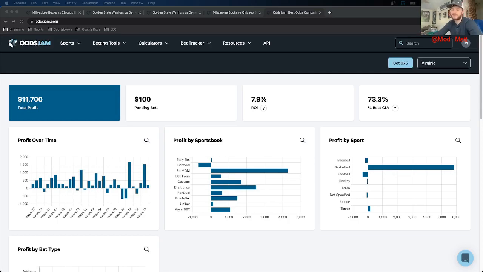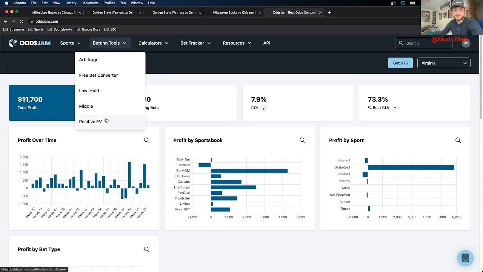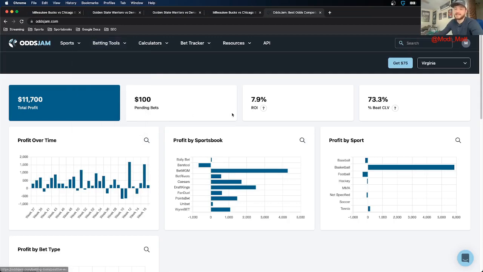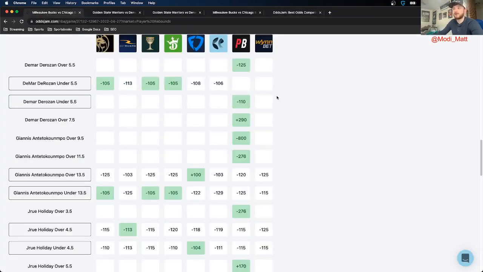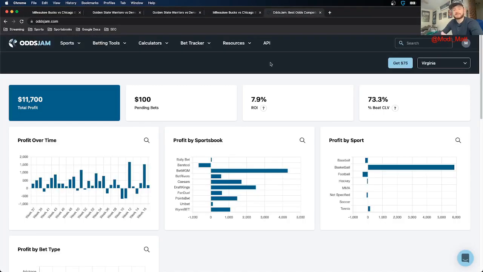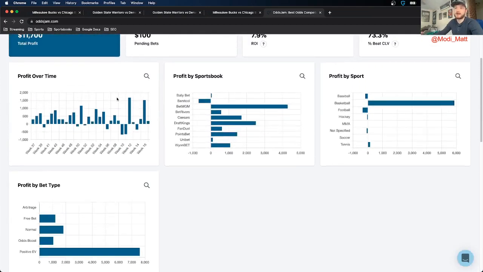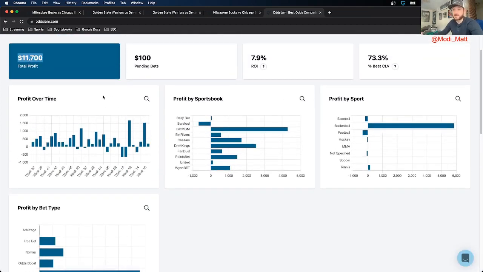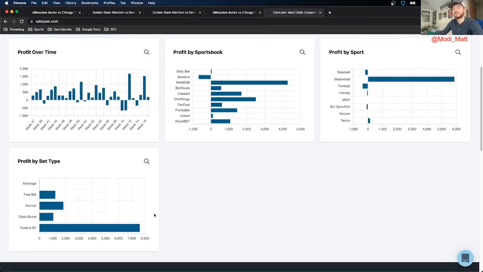For this video, I got player props for you guys. Every player prop is going to have positive expected value associated with it. I get it from the positive EV page, but all these screens you see here with all the different sportsbooks are offered for free. Of my almost $12K, just $300 shy, $11.7K overall in profit, as you can see, $7,600 of that is with positive EV betting. If you're unfamiliar with what that term is, I'll describe it in this video. It's just the way that I made the most money with OddsJam.